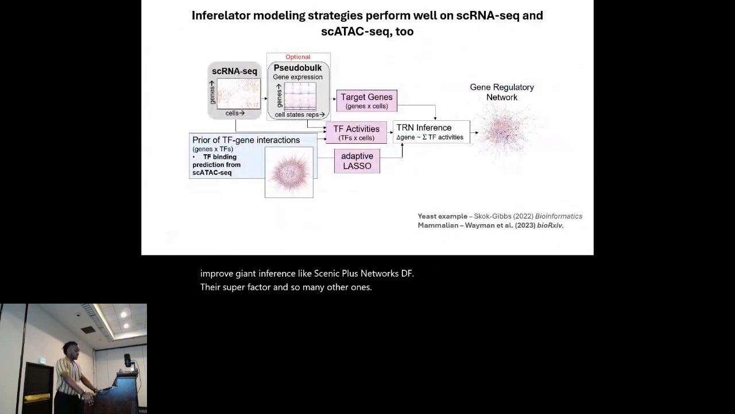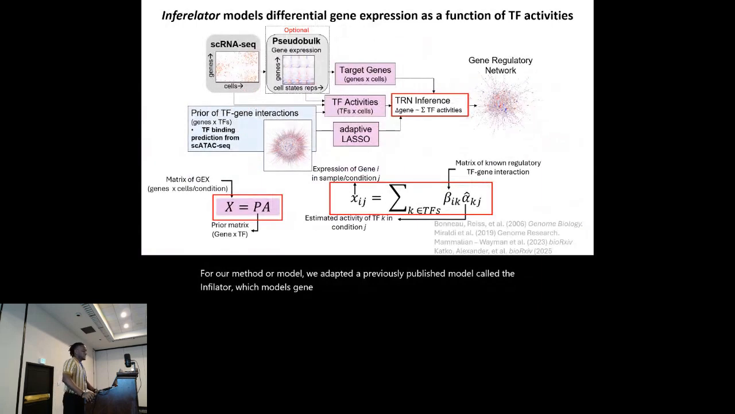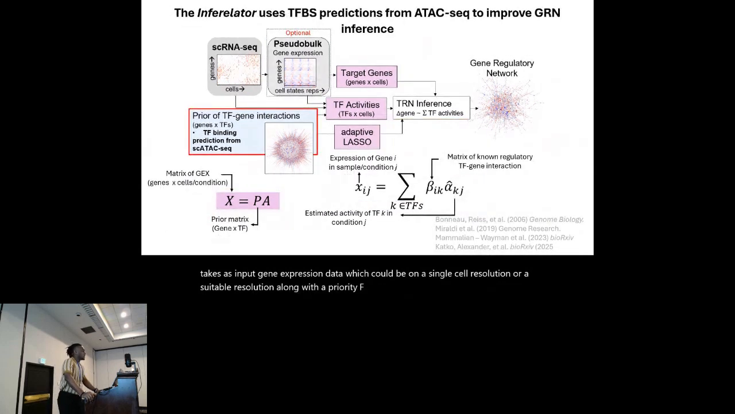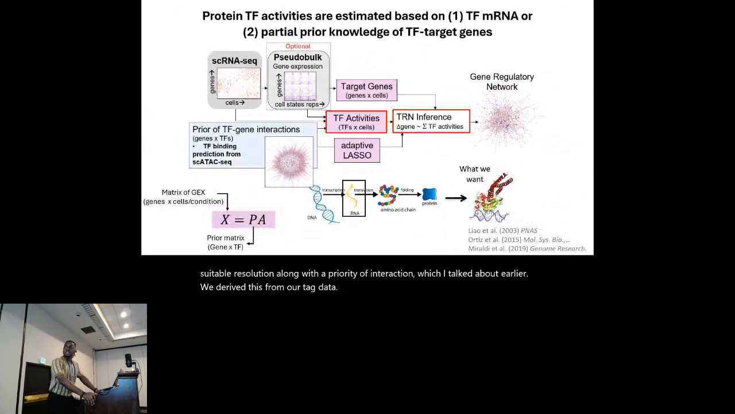For our method, we adapted a previously published model called Inferelator, which models gene expression as a linear combination of TF activities. It takes as input gene expression data, which could be at single cell resolution or pseudobulk resolution, along with a prior of TF interactions, which I talked about earlier. We derived this from our ATAC-seq data. We also estimate TF activities in two ways. One way is from our initial noisy prior of TF target genes, or we use the TF expression as a proxy.